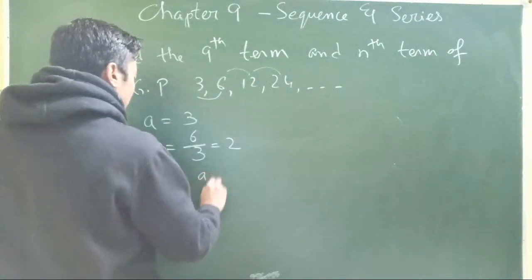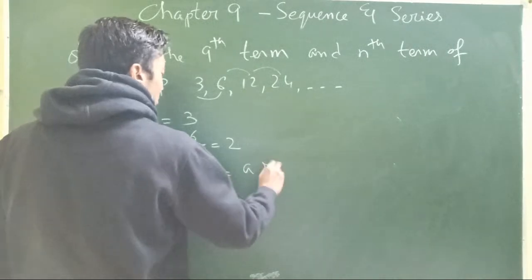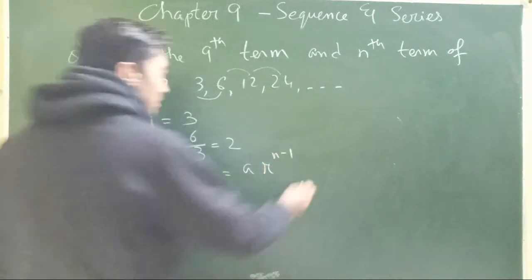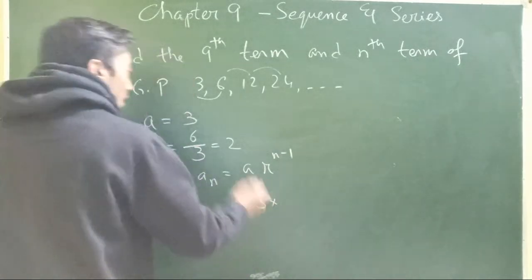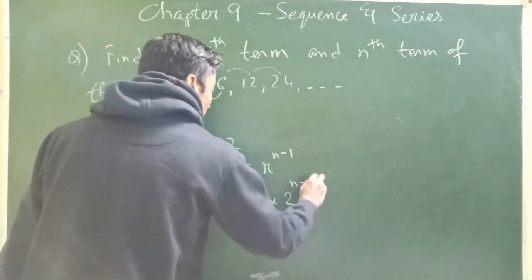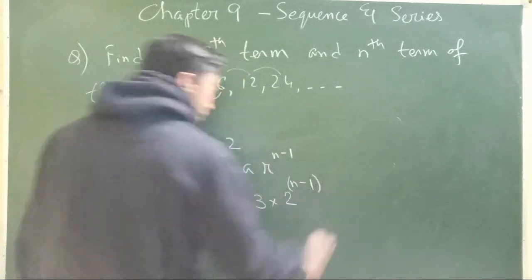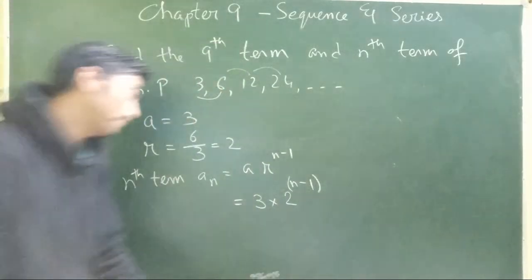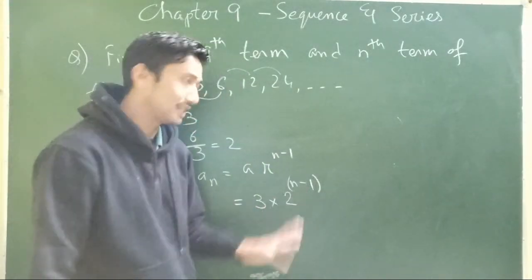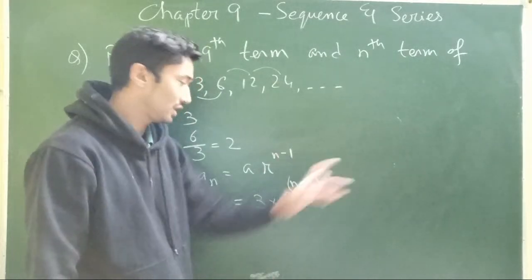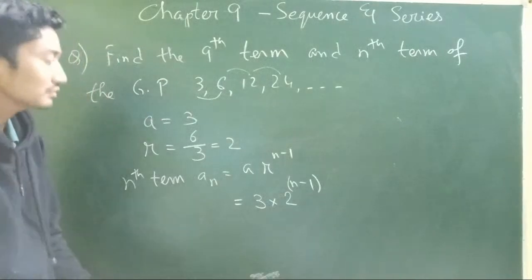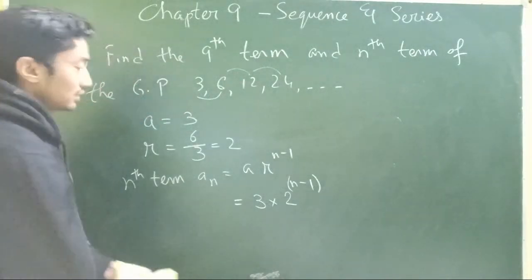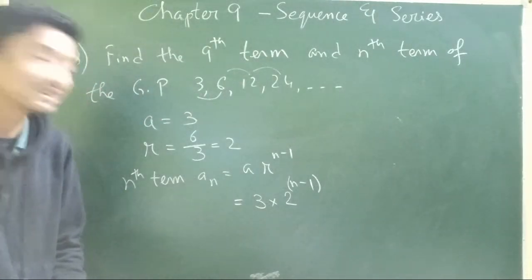If you find out the nth term, that will be A into R power n minus 1. What is the value of A? 3, into the R value, 2, power n minus 1. So this is our general term. Please do not multiply 3 2s are 6. Some of you must have just thought, okay, 3 2s are 6, 6 power n minus 1. We know that's not possible, isn't it? So don't do that. This will remain as it is. This is the general term.